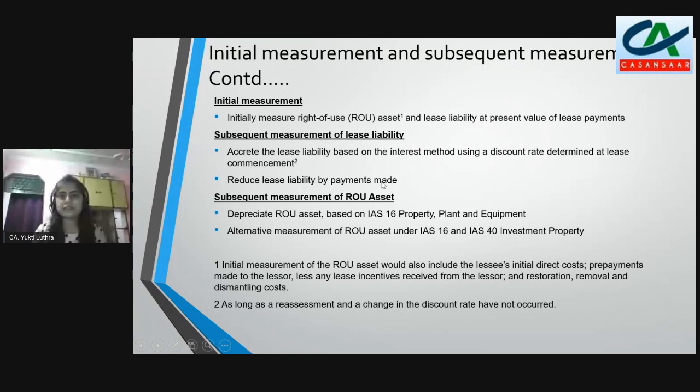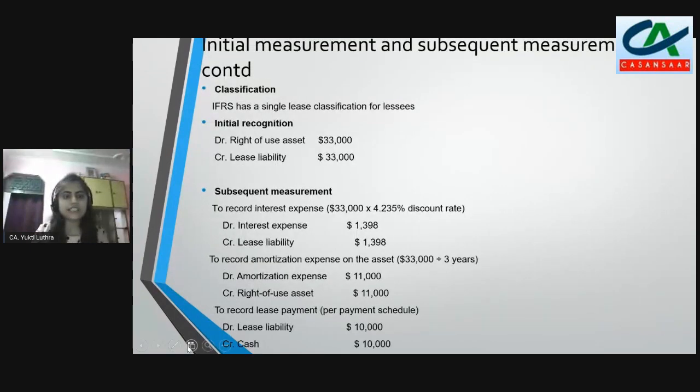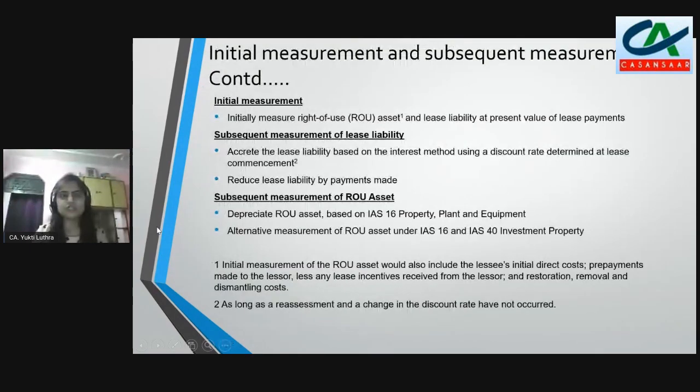So this is quite simple now because we have already seen this through our journal entries. So this is our treatment for subsequent measurement and initial measurement. And for the ROU asset, what we did, we depreciated based on IAS 16. An alternative measure of the ROU asset is under IAS 16 and IAS 40. What does it mean? We have the fair value model under IAS 16 and IAS 40 for subsequent measurement. So we can apply that model as well.